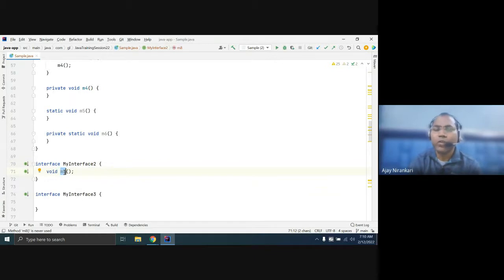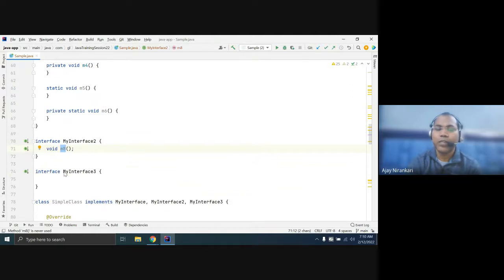You don't need to write it. If someone wants to use this method, any class must give the definition of this method. So you have to write some implementation class and give the definition.